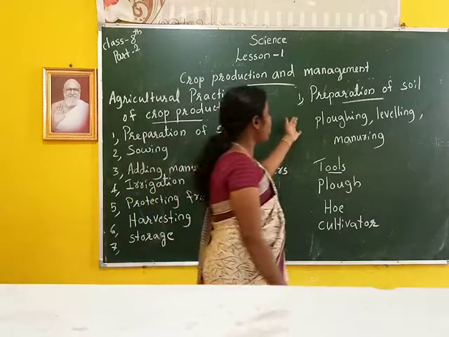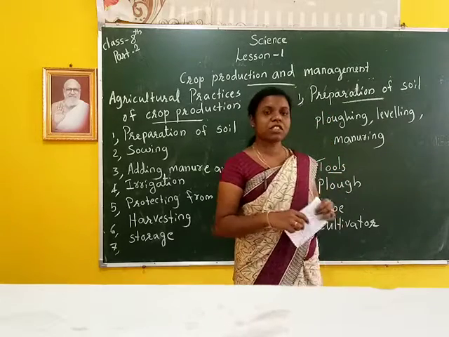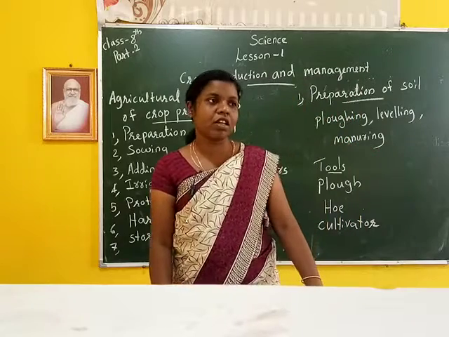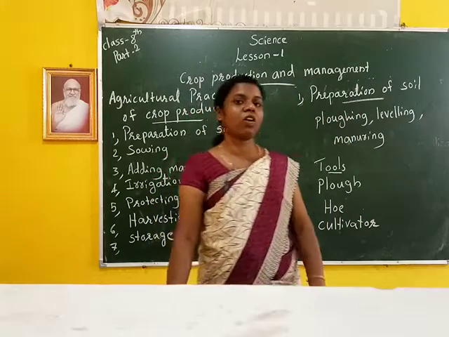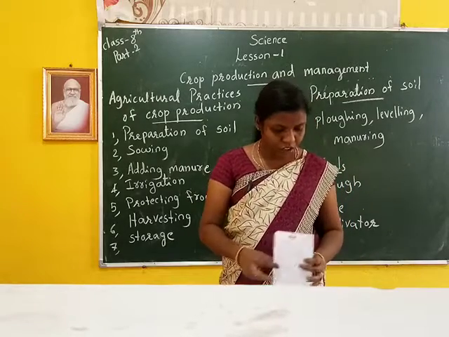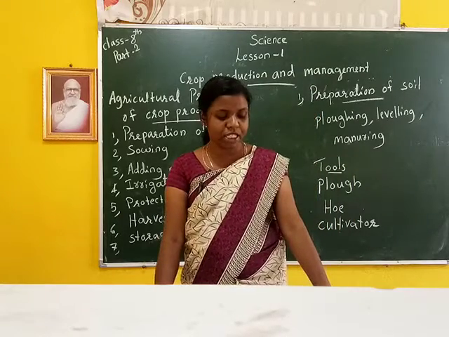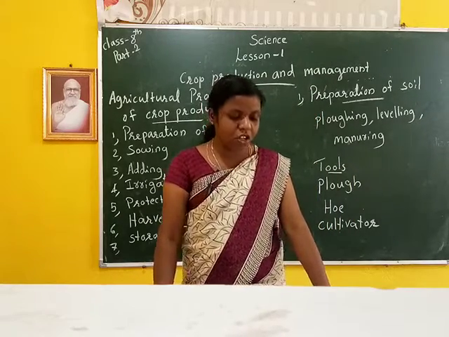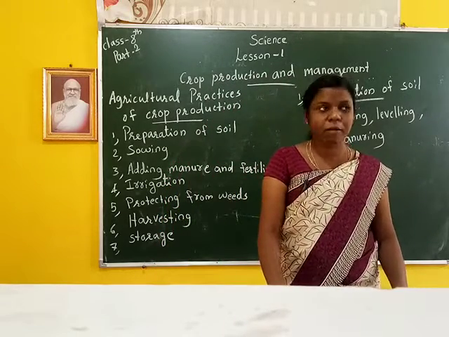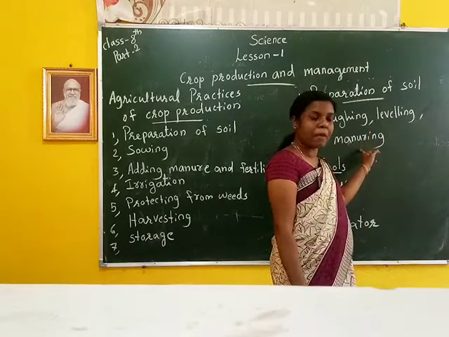Then we have to discuss preparation of soil. The first step of crop production is soil preparation. Soil is the uppermost layer of the earth where plants are grown. It provides air, water, minerals, humus, etc. to the plants. Soil is prepared for sowing seeds by 3 major methods. First one is plowing, leveling and manuring.